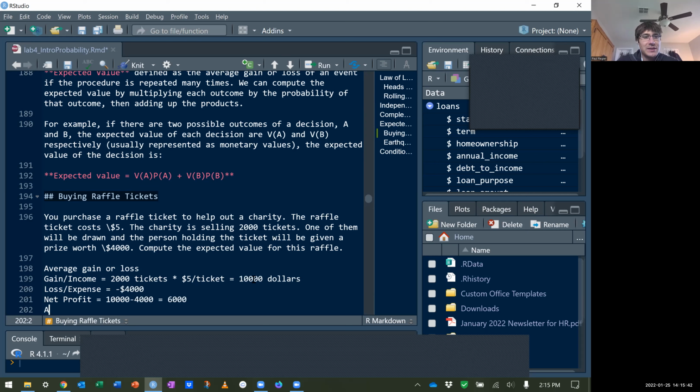Okay, so what's the average gain per person? If there was $6,000 and there were 2,000 tickets, you can calculate that as $3 per ticket. That's the average gain or loss per person for this situation.